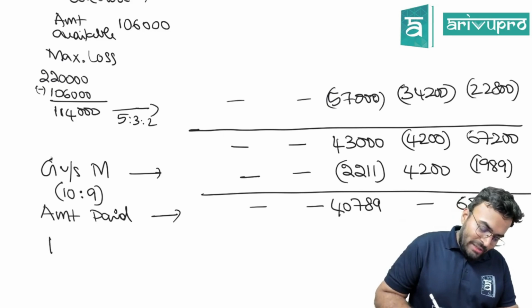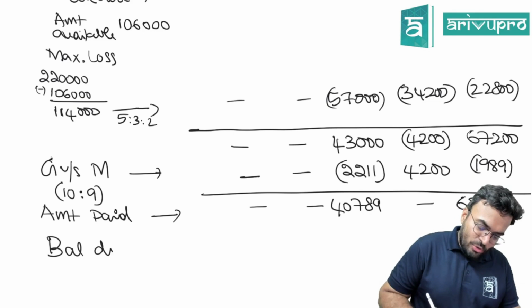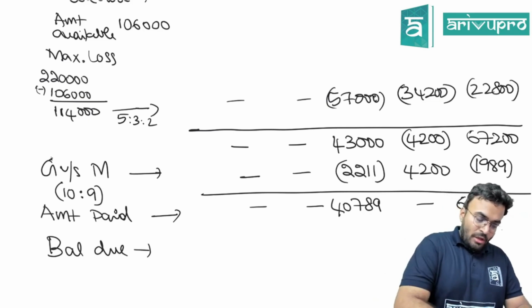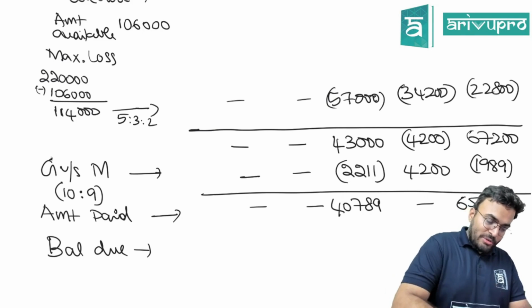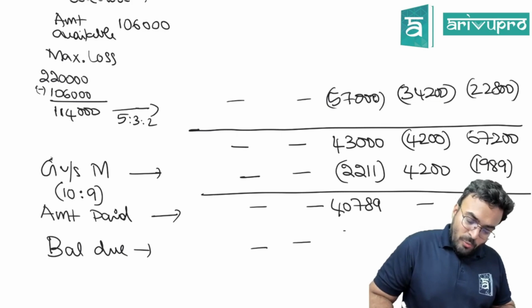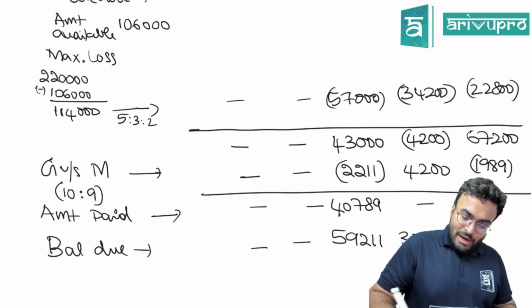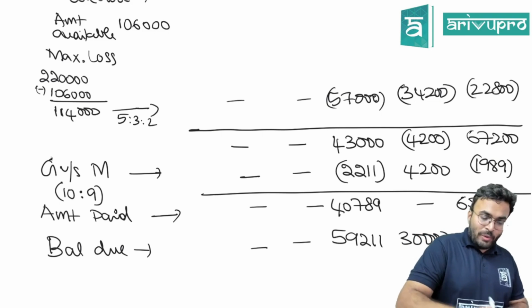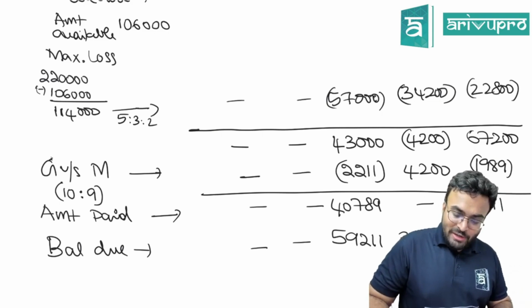After you pay the amount, then you will get the balance due. Balance due will be 1 lakh minus 40,789, which is 59,211. And here it is 30,000. And here 90,000 minus 65,211 is 24,789.